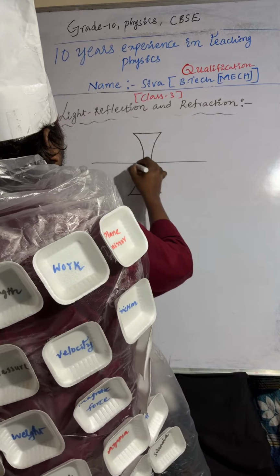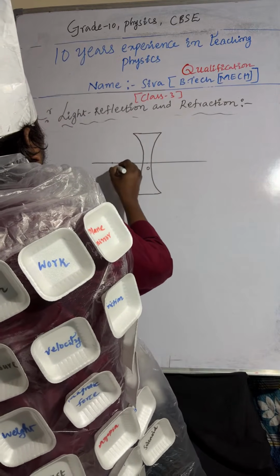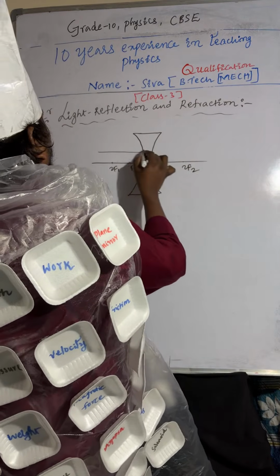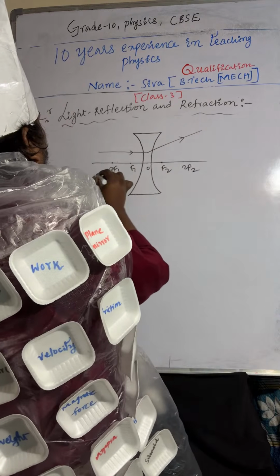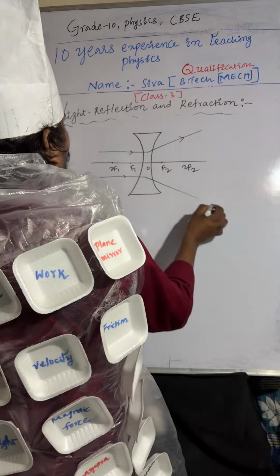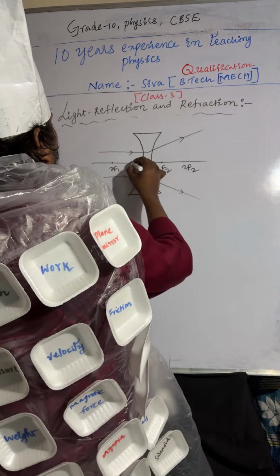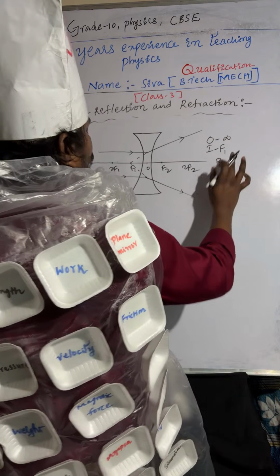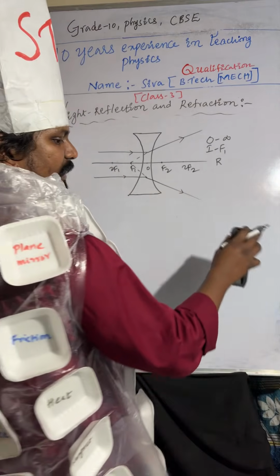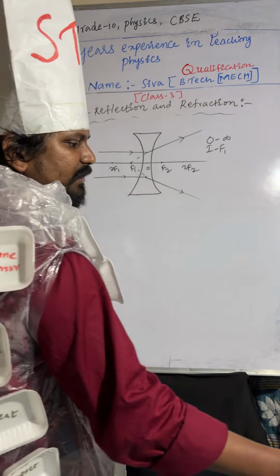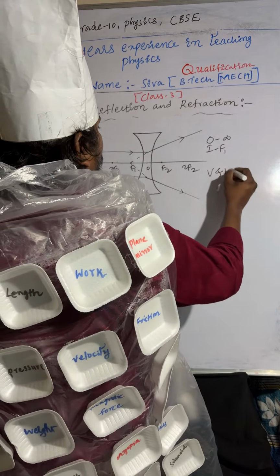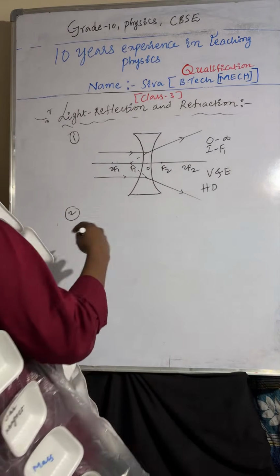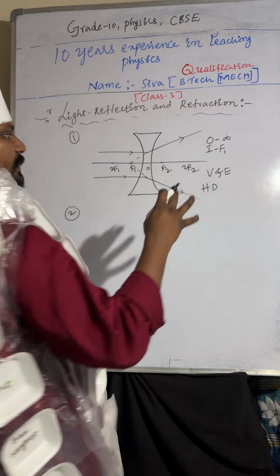Optic center, F1, 2F1, F2, 2F2. One light ray I am taking like this, it will diverge. Another light ray I am taking like this, it also diverges. If you extend these, if the object is at infinity, the image is forming at F1. The nature of the image is virtual and erect, and highly diminished because a point-size image is forming.